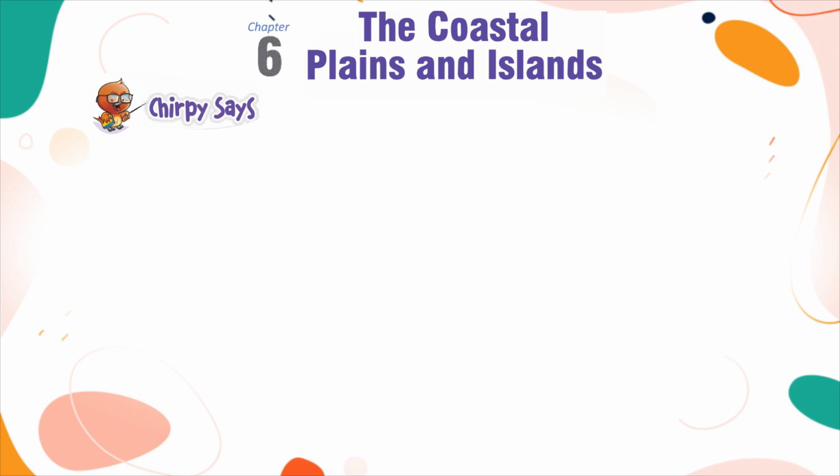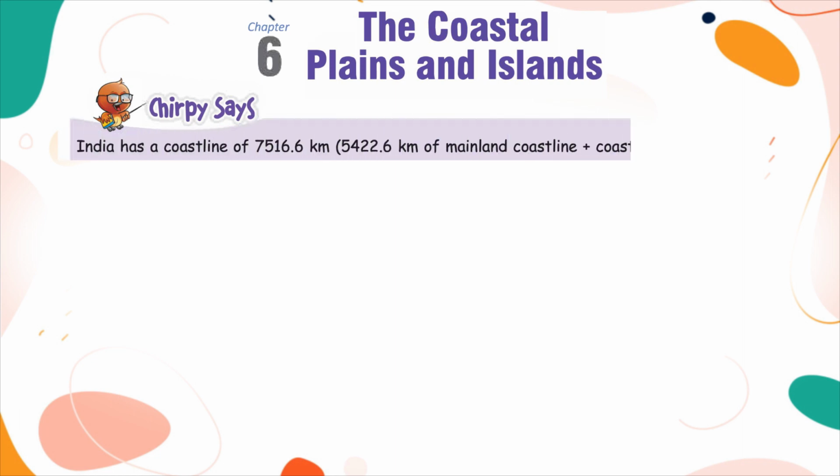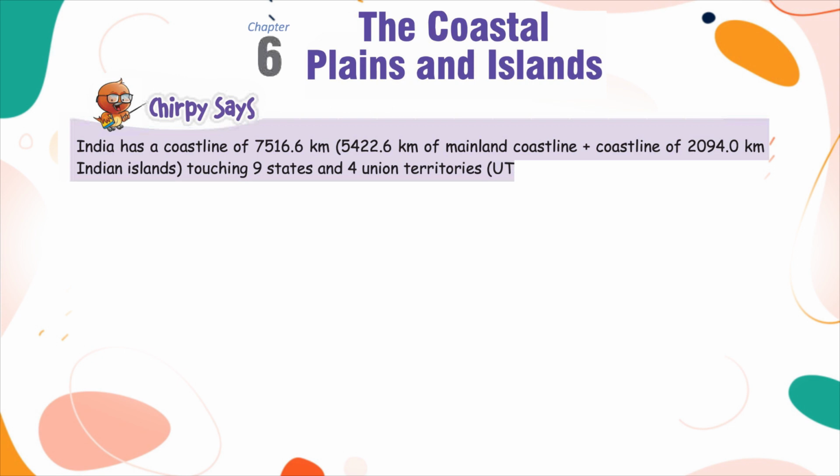Chirpy says, India has a coastline of 7,516.6 km, 5,422.6 km of mainland coastline, plus a coastline of 2,094.0 km of Indian islands, touching 9 states and 4 union territories, UTs.